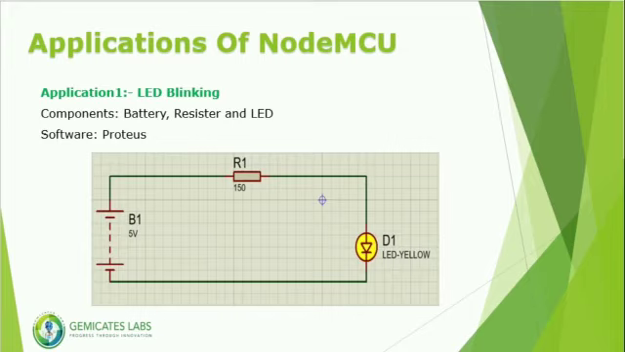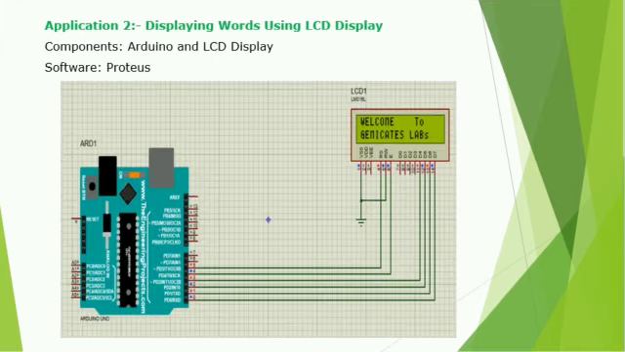The components required for LED blinking are battery, LED, and resistor. Battery is used to supply electric power. LED is a device used to emit light when electric current passes through it. Resistor is a device which is used to reduce the current flow. We are going to use Proteus software, which is simulation software used to interface the electronic devices and check the output. Coming to the second application, it is displaying words using an LCD display.